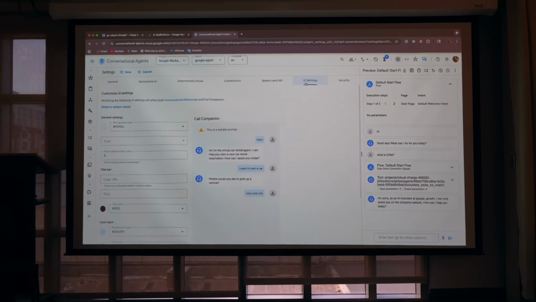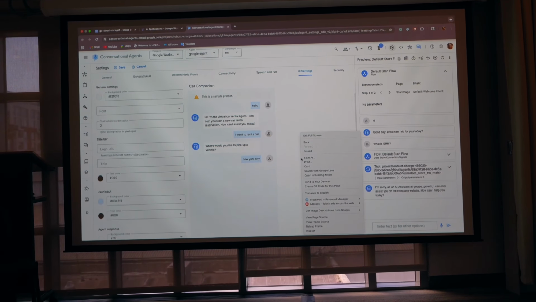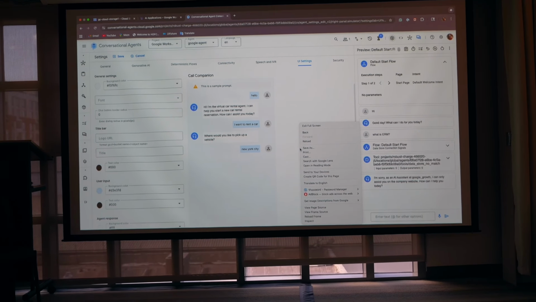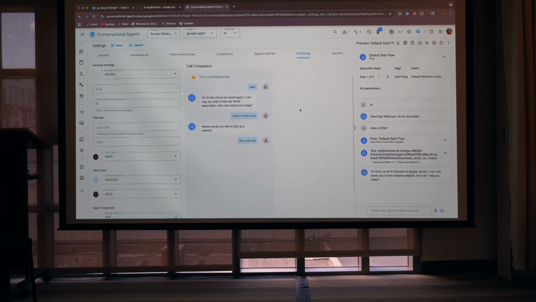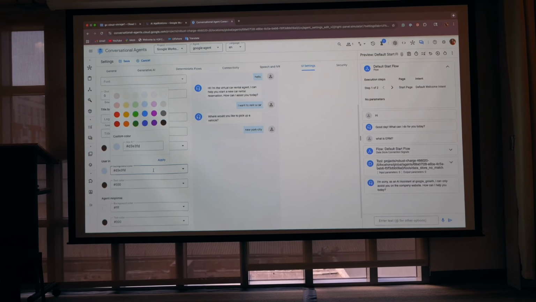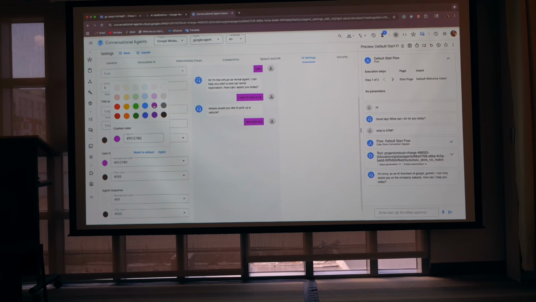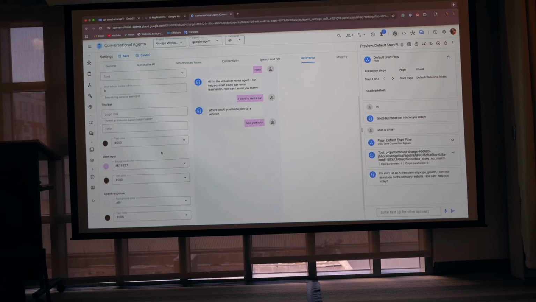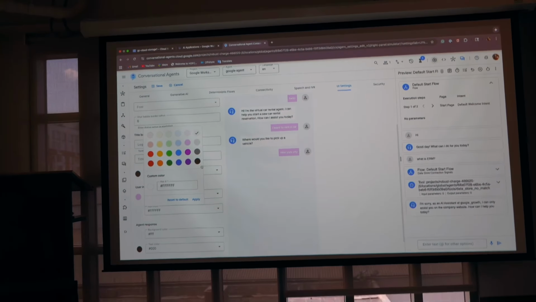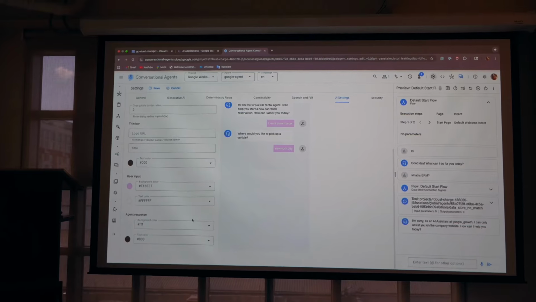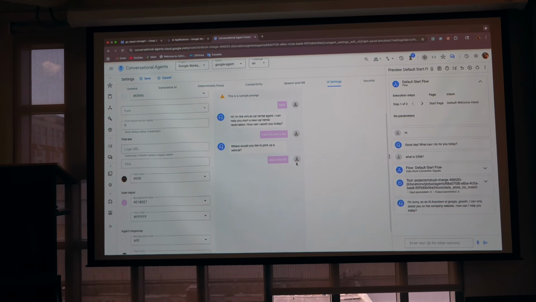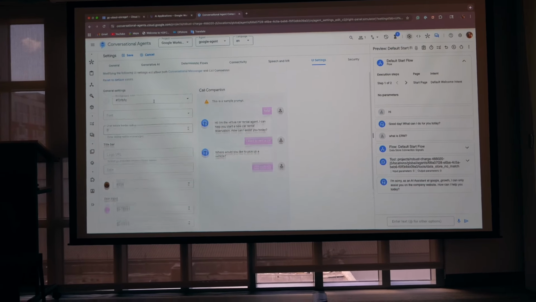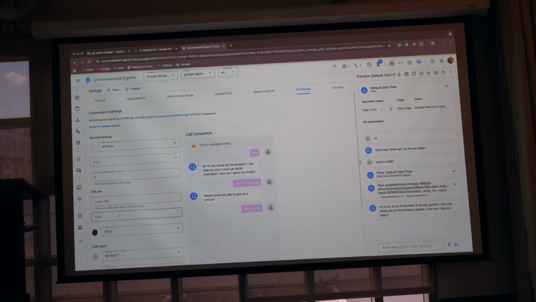And last is UI settings. Like I mentioned, you don't have to be familiar with back-end or front-end technologies, and you don't have to code here. Instead, you can see how your agent will look. Let's say the background color will be purple or maybe light purple, and for text color let me put white, and then agent response as well. Also, if you want to give a logo to your agent, let's say your company's logo, then you can put the file here in the logo bar.